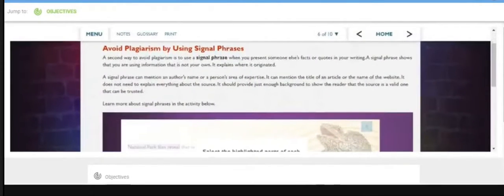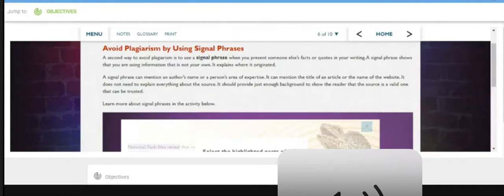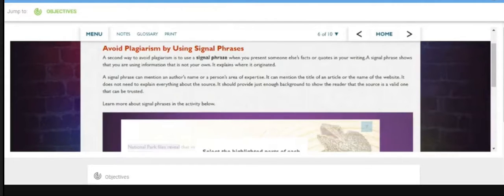Avoid plagiarism by using signal phrases. A second way to avoid plagiarism is to use a signal phrase when you present someone else's facts or quotes in your writing. A signal phrase shows that you are using information that is not your own. It explains where it originated. A signal phrase can mention an author's name or a person's area of expertise. It can mention the title of an article or the name of the website.